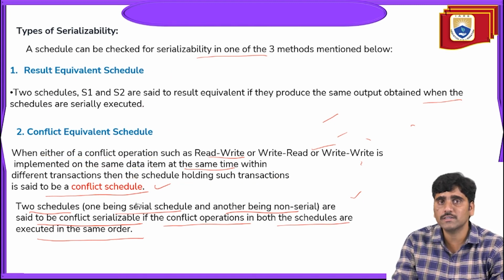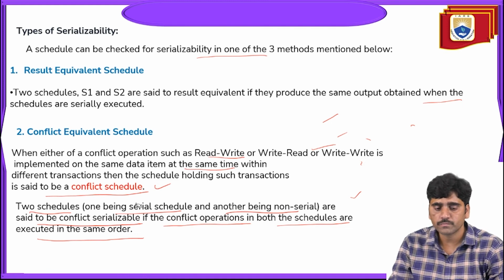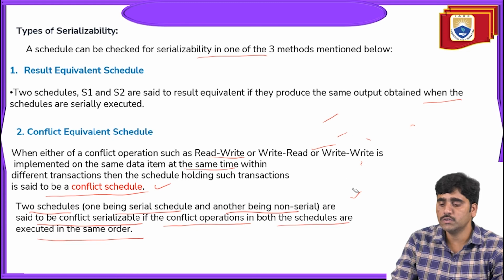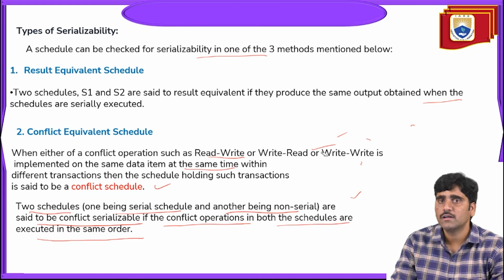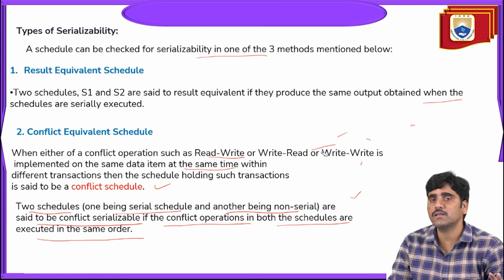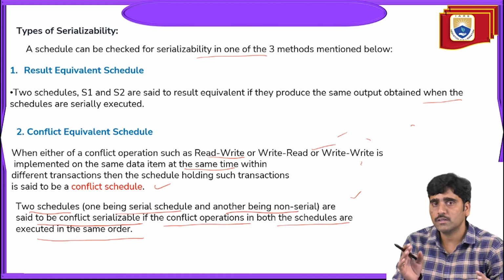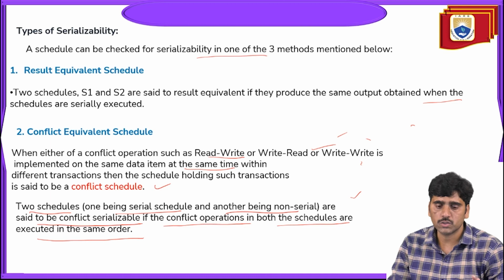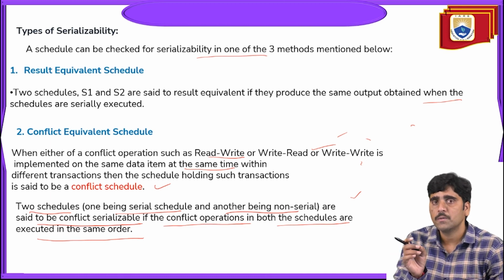The first one is the result equivalent schedule. It says that scheduled transactions are said to be result equivalent if and only if the same output is obtained from the two scheduled transactions. Two scheduled transactions have to produce the same output.